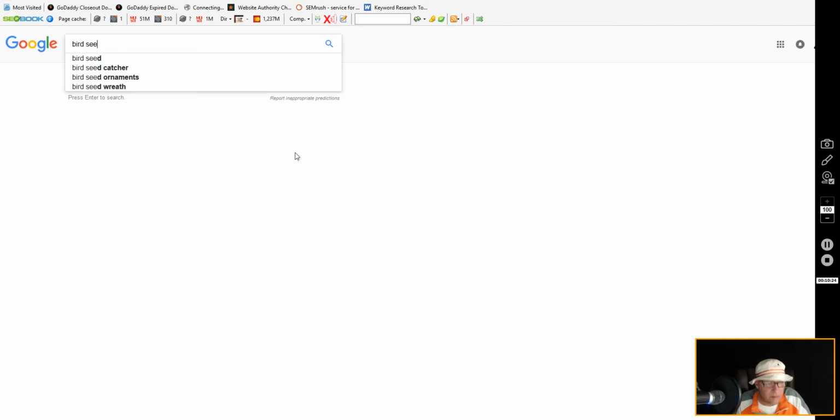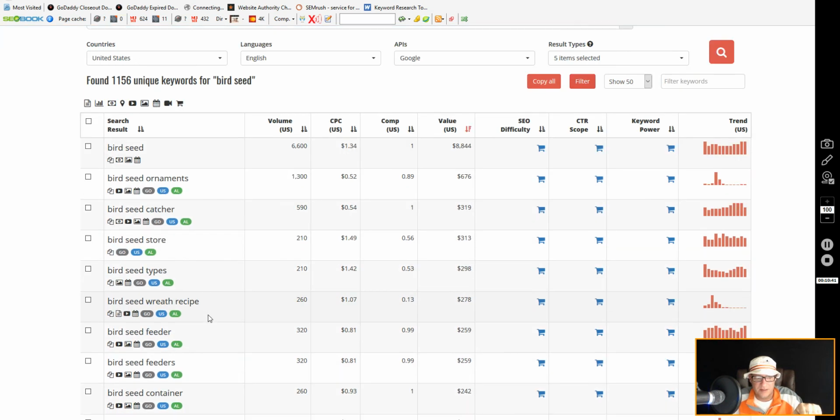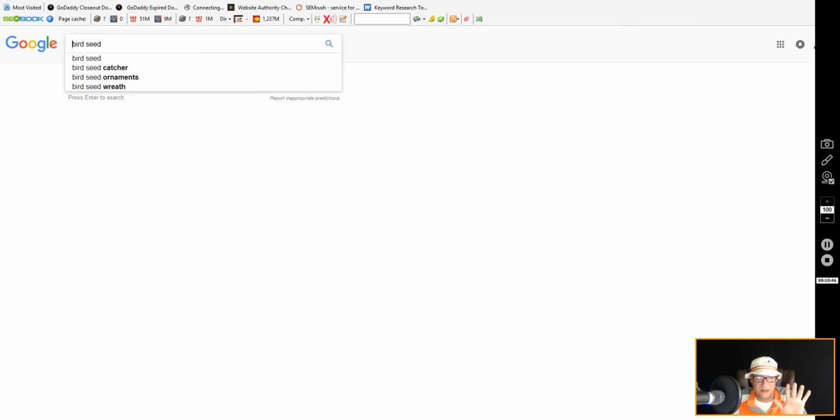So we'll go birdseed, right? So automatically the drop down: birdseed catcher, birdseed ornaments, and birdseed wreaths, right? Okay, keep that in mind. See, now look at the search results. Birdseed, birdseed ornaments, birdseed catcher, and then birdseed wreath is number 5. Okay? Are you seeing this?